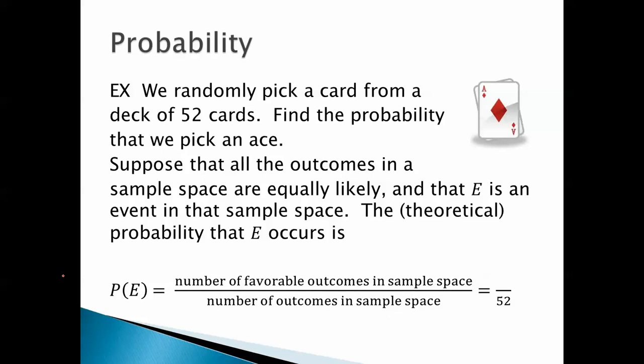In this case, how many possible outcomes are there? The total number of outcomes is 52. That's the number of possible cards that you could pick. And how many of those 52 outcomes are favorable? In this case, we want to calculate the probability that we pick an ace. So how many of those 52 outcomes involve picking an ace? That would be 4. So the number of favorable outcomes is 4, giving 4 out of 52.